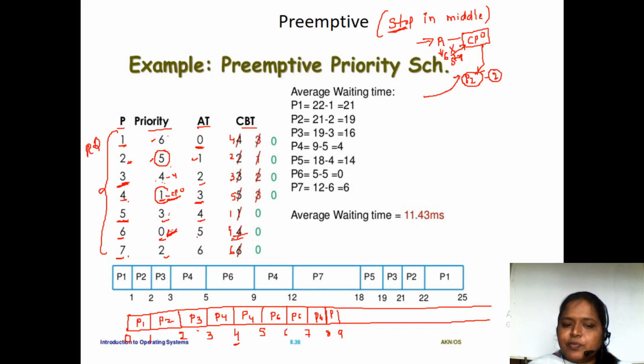As the burst time of P6 process is 4, we give 4 milliseconds. From 5 to 9, only P6 process will execute.